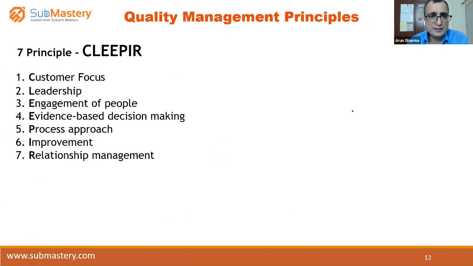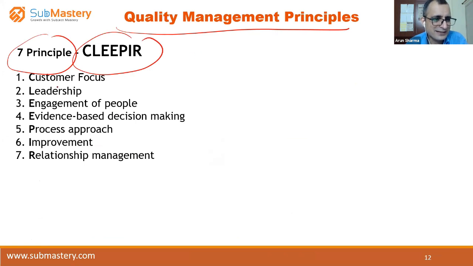Okay, now coming to this, how many QMS principles? So friends, there are 7 QMS principles, and the easy way to remember them is CLIPPER. I think you can remember this: C-L-E-E-P-I-R, CLIPPER. And these are the 7 QMS principles, which are written.